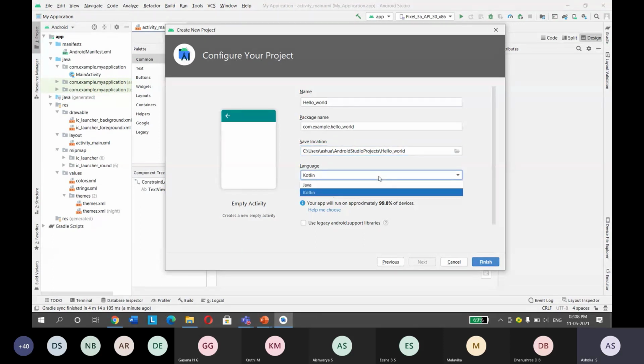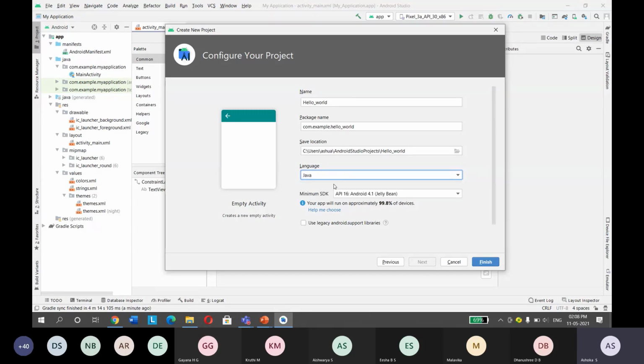And the language, as I told you. In earlier days, they used to develop Android applications in Java. Nowadays there is one more language called Kotlin, which is most commonly used. Kotlin is another version of Java, you can say.